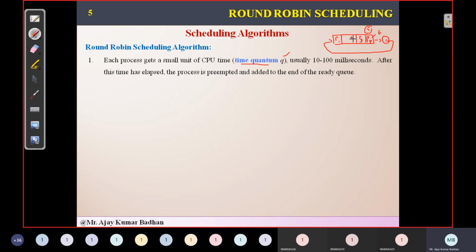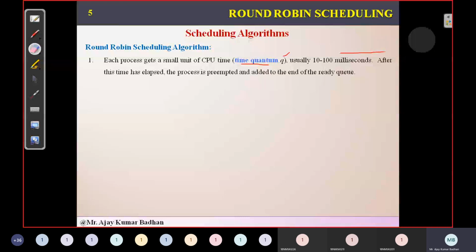Here we have P3, P4 and P5. When all these processes get the chance for the first time, then again P1 will come here and we will allocate it to the CPU. Now how much time does it require to complete the task? It requires only 1 millisecond. Why? Initially it completed a 5 millisecond task and it requires 6, so only 1 millisecond is required. It will complete it and come out. This is the way the whole scenario works.